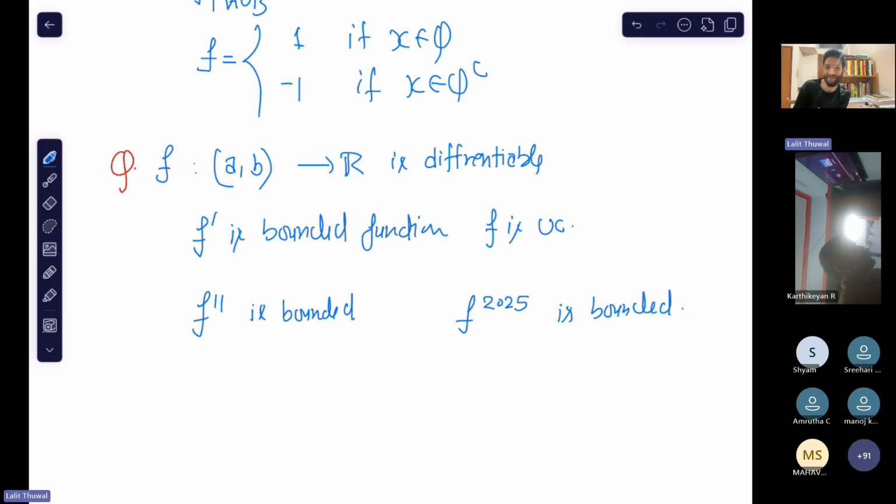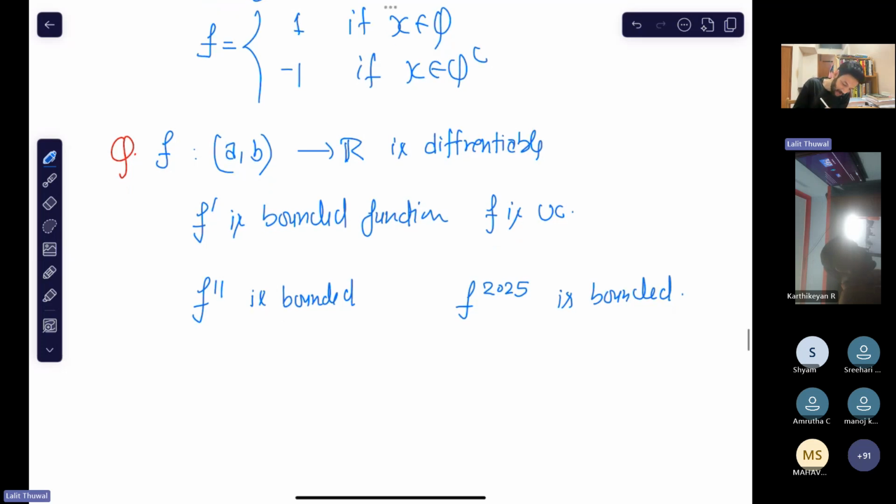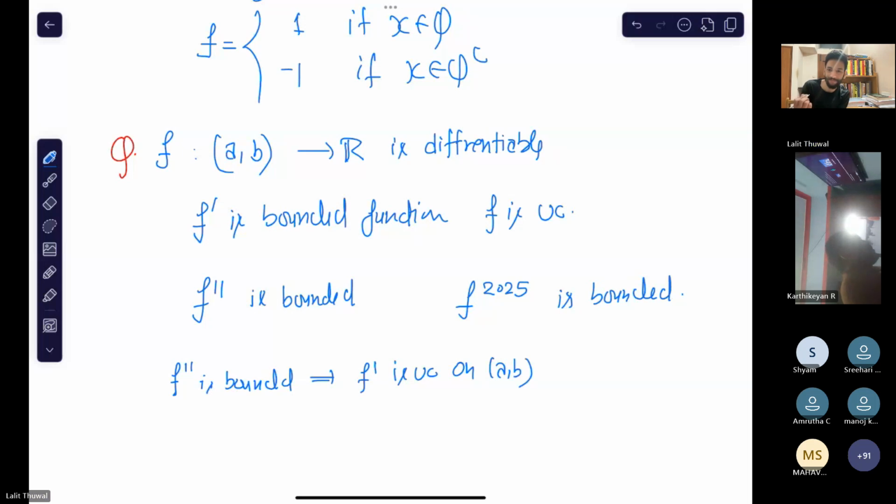Okay, let me tell you the answer. You have been given that f double dash is bounded, so f dash is uniformly continuous on (a, b), because f double dash is the derivative of f dash.